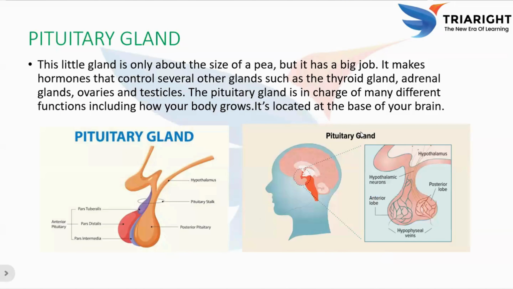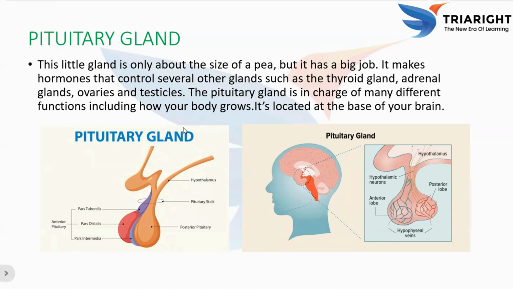And next, coming to the next gland. What is it? Pituitary gland. Pituitary gland is a small pea-sized endocrine gland often called the master gland of the body. It controls many other endocrine glands and it regulates several important body functions by releasing various hormones. It works under the control of hypothalamus, which tells it when to release or stop releasing the hormones. So structure and function of the pituitary gland. It is located at the base of the brain just below the hypothalamus in a small bony cavity called sella turcica of the sphenoid bone.